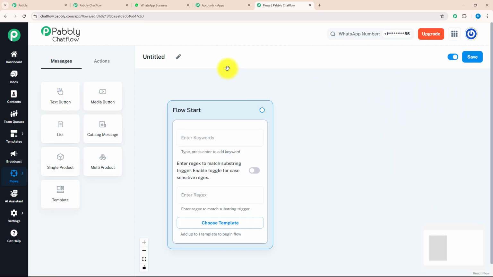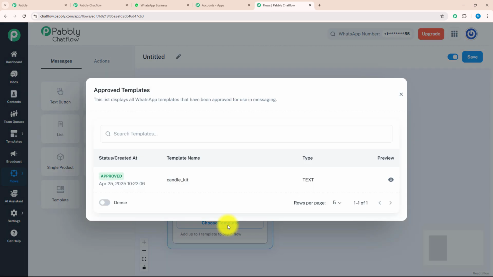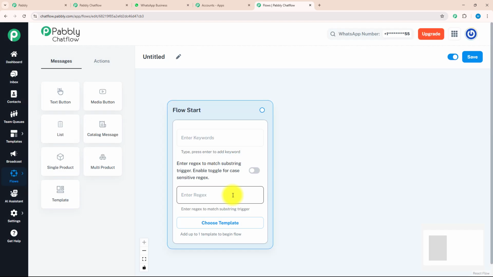Here, you can see a window is opened named Flow Start. Inside this, there are 3 key features: keywords, regex, and choose template. Let's see each feature. In choose template, you can choose your created template to give a personalized touch to your chat. Regex are regular expressions, special patterns or sequences of characters used to find, match or filter specific text. After that, we have keywords. Keywords are the trigger messages that your customer will type while initiating a conversation.